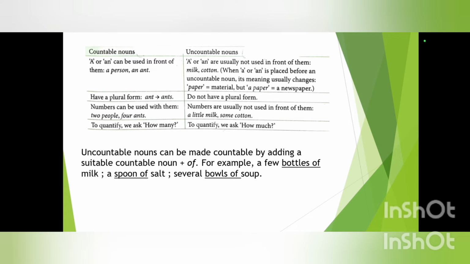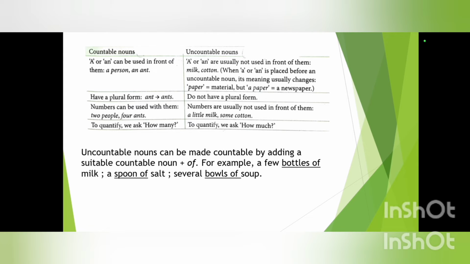While writing, we may get confused between countable and uncountable. So here we have general rules or general ideas to follow while writing countable and uncountable. First, countable nouns. A or an can be used in front of them. For example, a person, an ant. Whereas in uncountable nouns, a or an are usually not used in front of them. For example, milk, cotton.